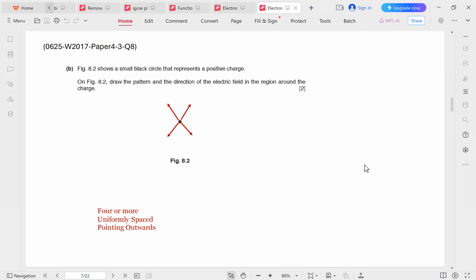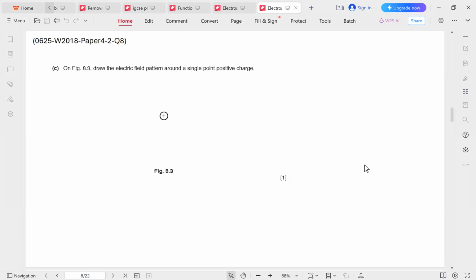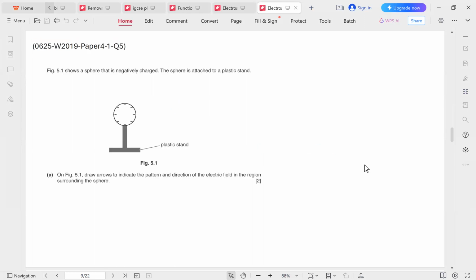At least 4 arrows, not less than that. Again, the same question again. We have a positive charge, so we're going to just draw 4 equally spaced arrows pointing outwards, like this. See how often the question is repeated. They really like to bring this question in exams, so take a mental note of it.